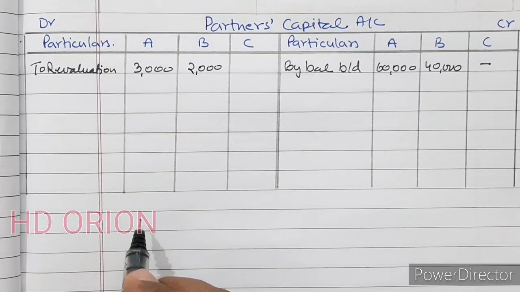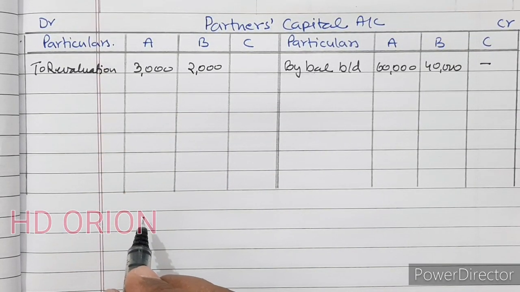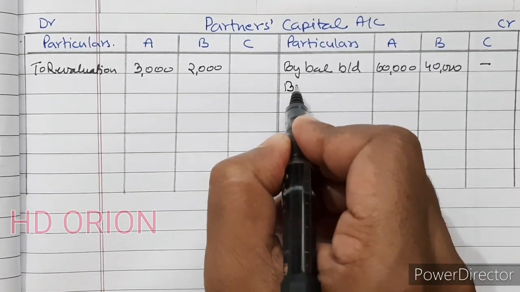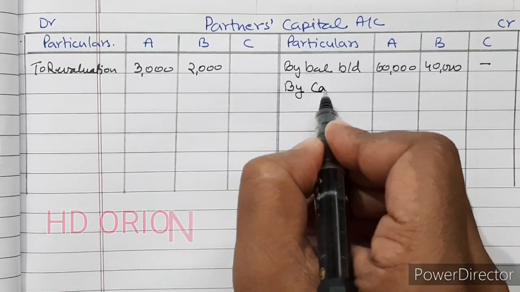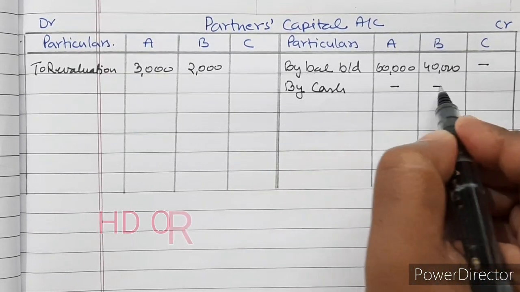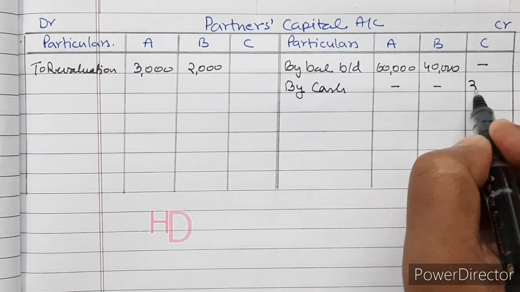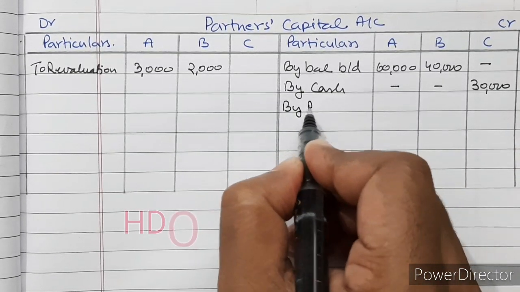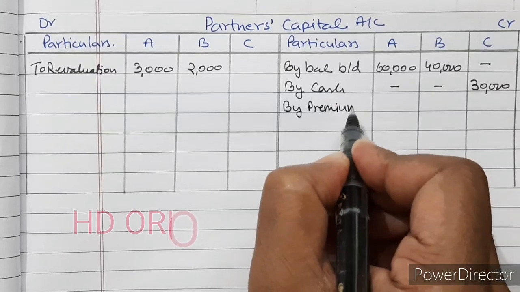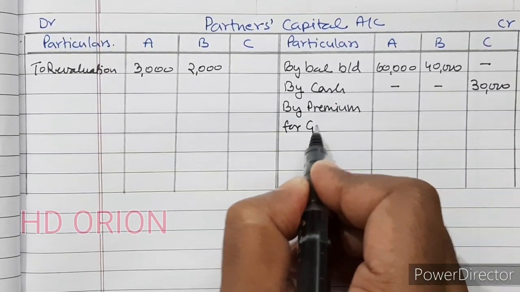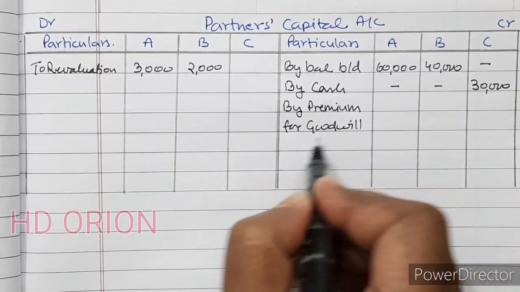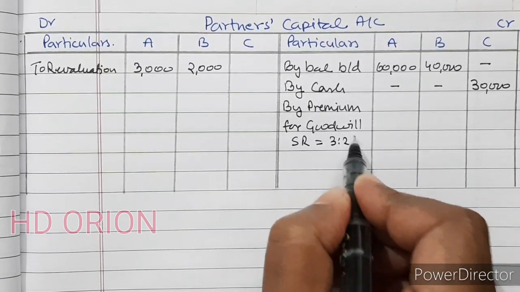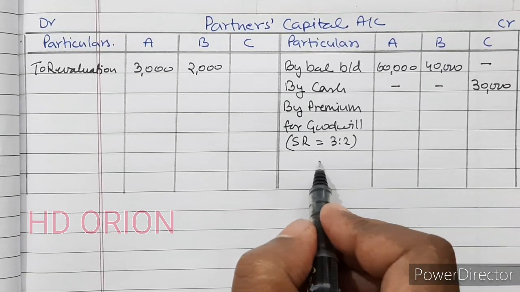In the balance sheet there is no profit and loss or reserve to be distributed, so we will straight come to capital contributed by C. So by cash, C is bringing rupees 30,000 as capital, and by premium for goodwill. And their sacrificing ratio is the 3:2. It is the old ratio only.